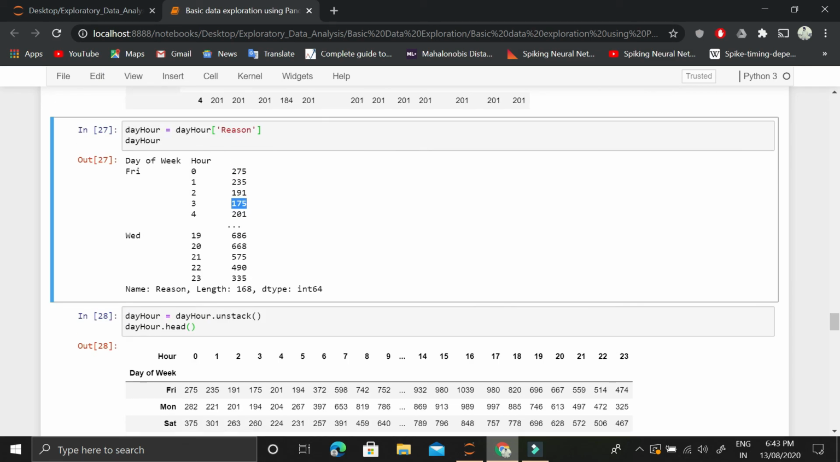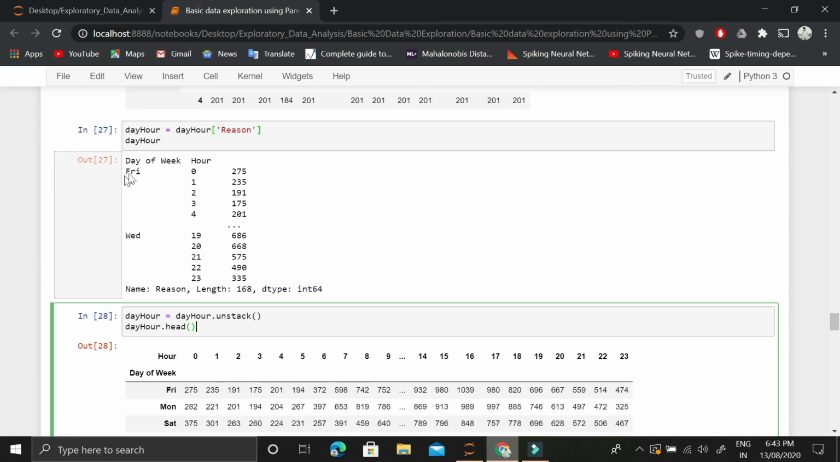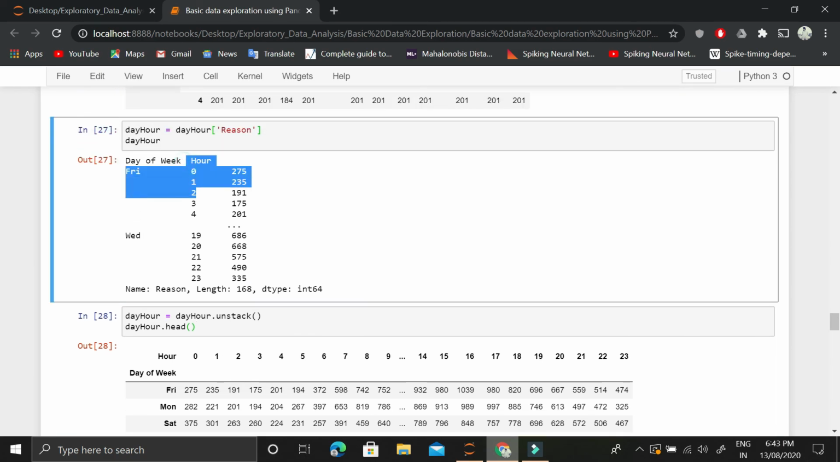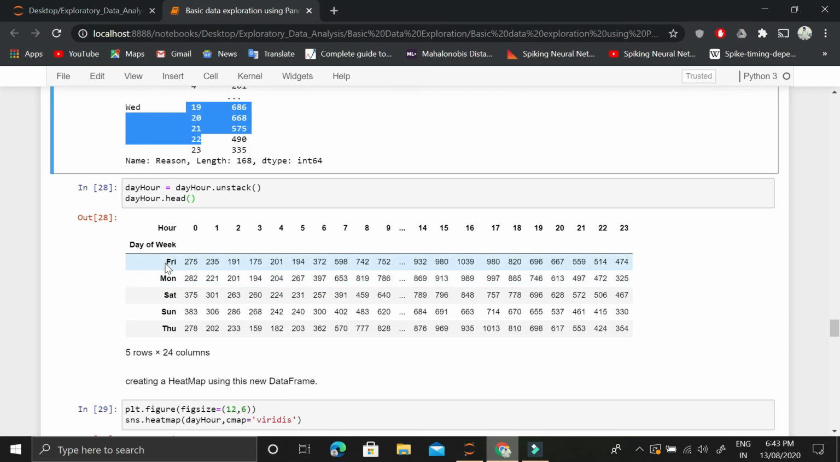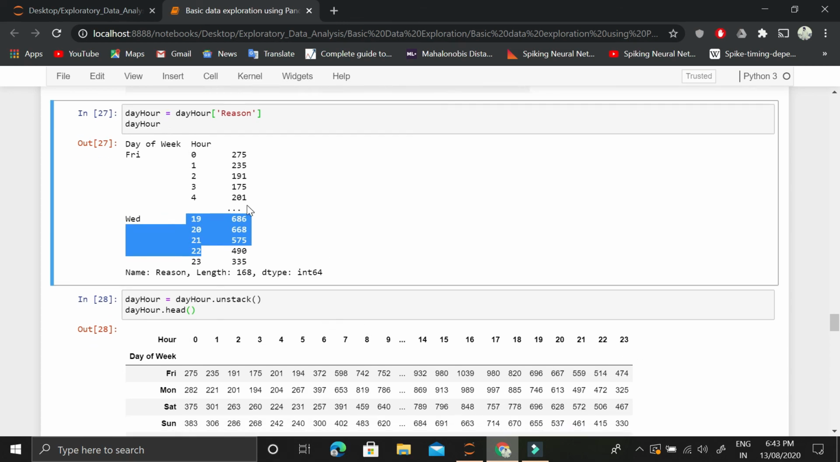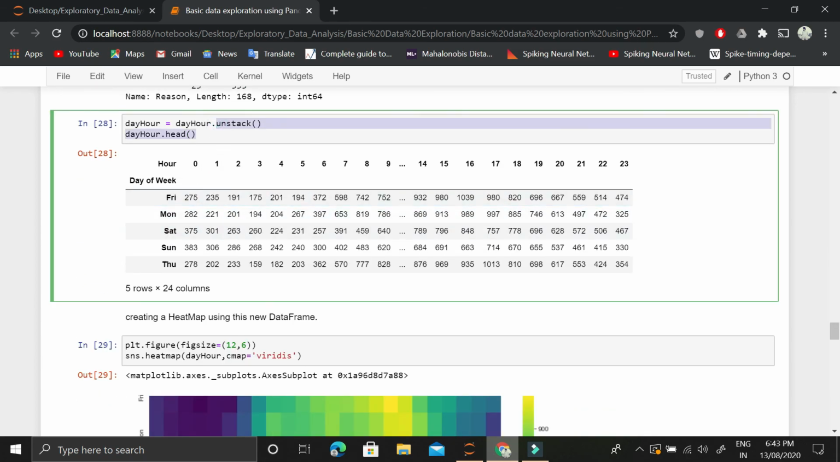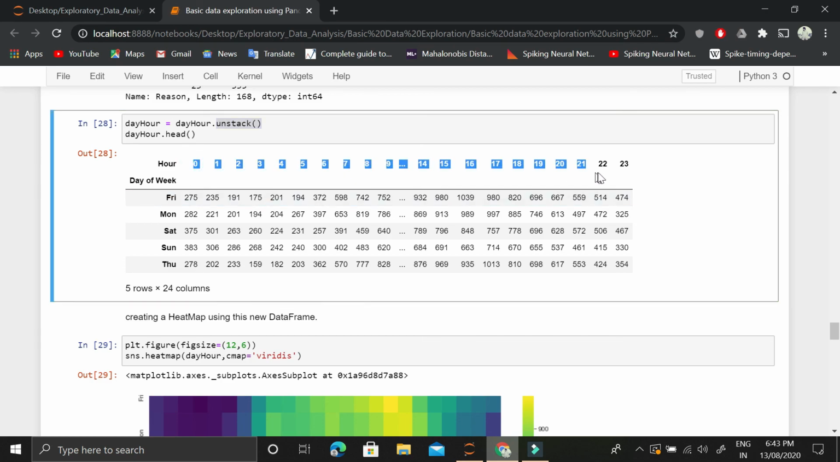Then we want to unstack it. What do we mean by unstacking it? Both of these are stacked together. For this Friday we have this information, and then we do it for Wednesday. Once we unstack it, what is in row form is converted into column form. So we have a total of 30 days, and for Friday we have information for all of these 30 days. Once we apply this unstack method, we get this hour information, this 24-hour information.